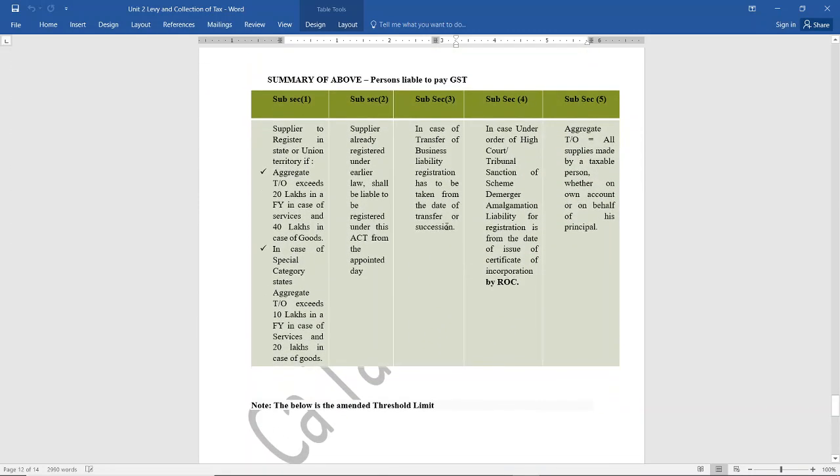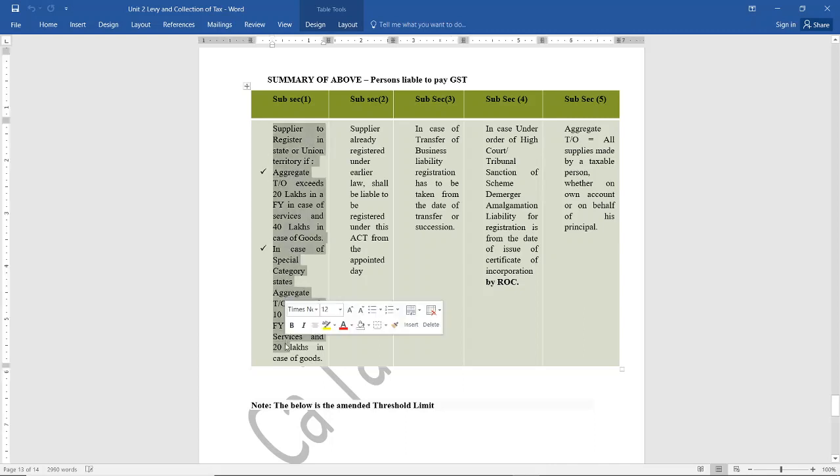So let us see the summary of the above. First we saw that there are 5 points for the persons who are liable to pay GST. So first of all, whose turnover exceeds 20 lakhs in case of services and 40 lakhs in case of goods, and then special category states whose turnover exceeds 10 lakhs in case of services and 20 lakhs in case of goods, they need to get themselves mandatorily registered.